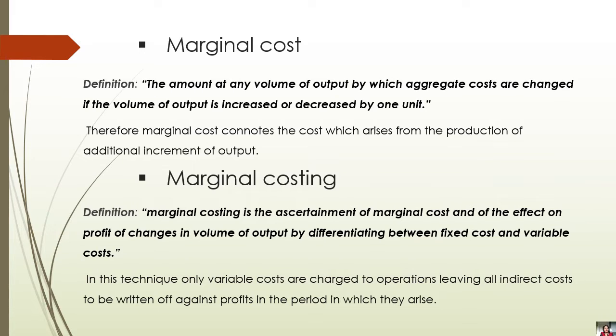In this technique only variable costs are charged to operation, leaving all fixed cost to be written off against the profit in the period in which they arise. So after considering the two definitions of marginal cost and marginal costing, it is clear to everyone that marginal cost is a cost which is variable and which we are going to charge to the product.